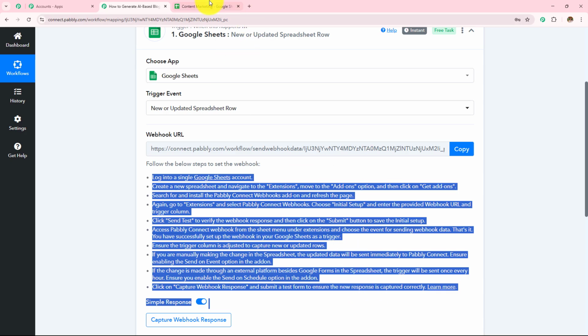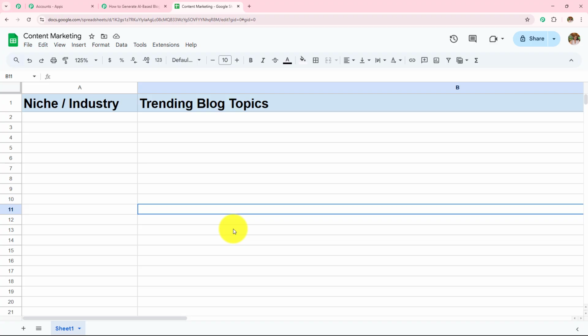my Google Sheets spreadsheet. So this is my Google Sheet spreadsheet by the name Content Marketing, and I have added the niche industry column and a trending blog topics column. Now what I want, my objective is, whenever I'm going to add a niche, I want to generate 5 trending blog topics for that niche or the industry.